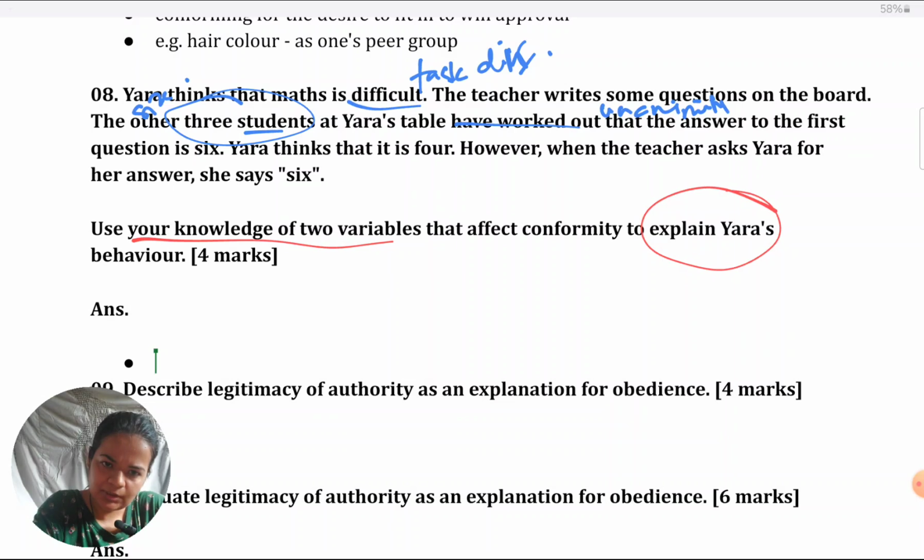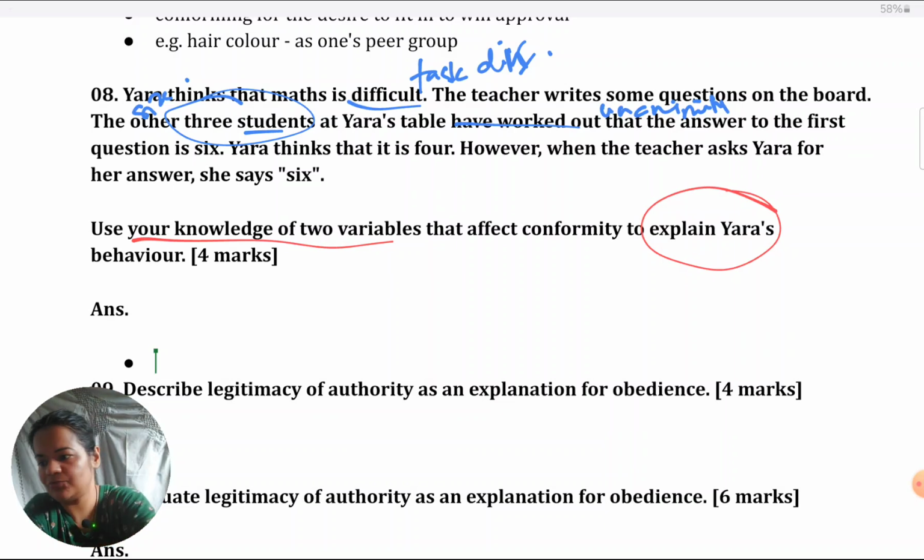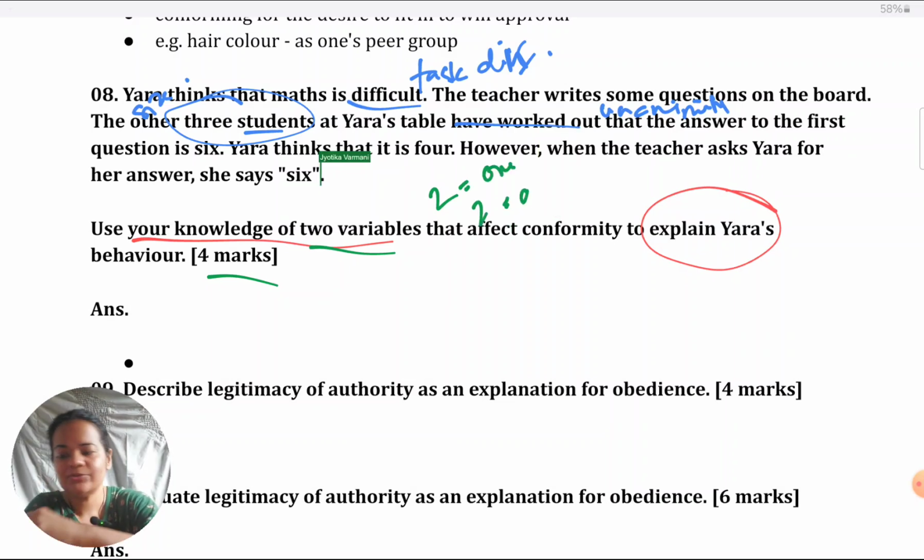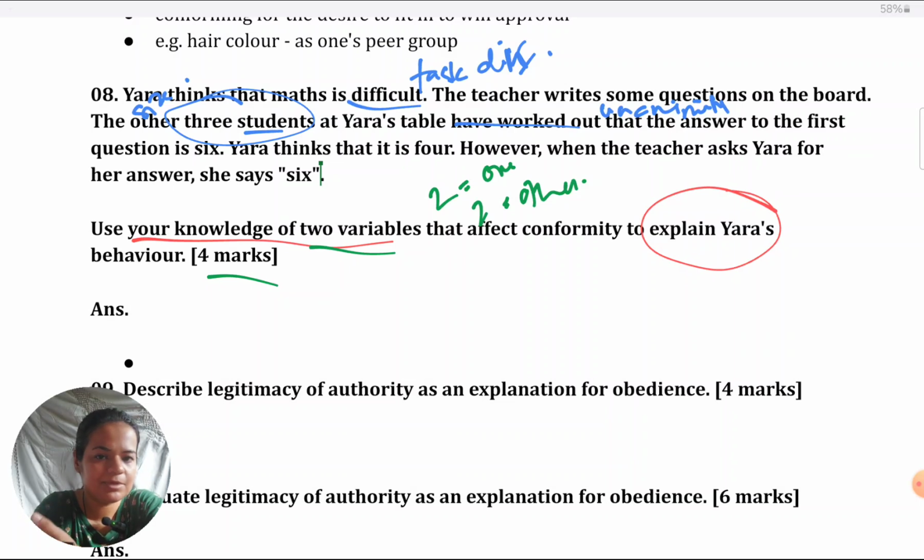I will show you all three. Out of those, you can take any two. How you need to organize your answer: two variables are asked for 4 marks. So it's understood that there are 2 marks per variable. First narrow down on which variables you can explain better out of the three which I have marked. Then for each variable, first name it and then explain it in context of Yara's situation.